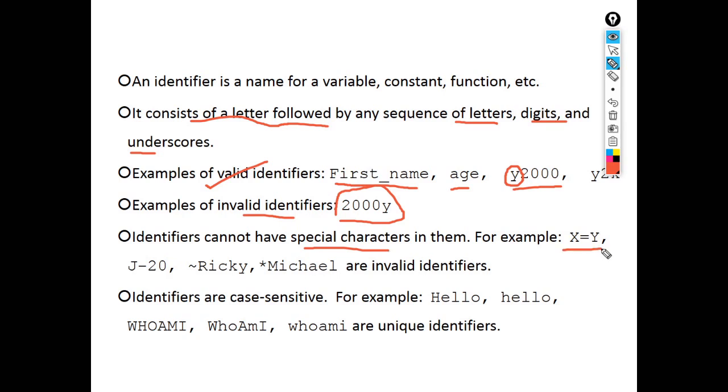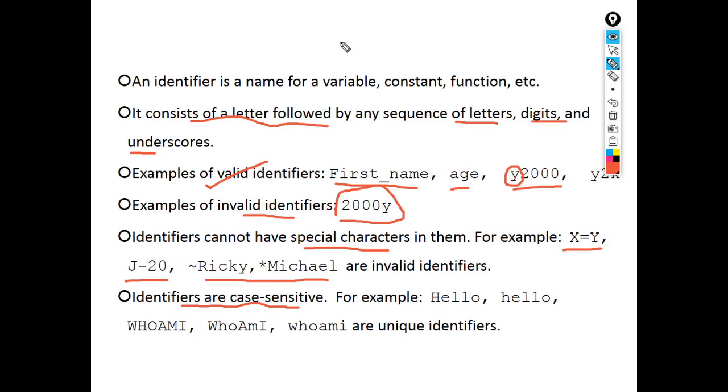For example, x = y, j - 20. Such special characters are not allowed in identifiers, that is, for variable names, constants, or functions. One more thing is, identifiers are case sensitive.